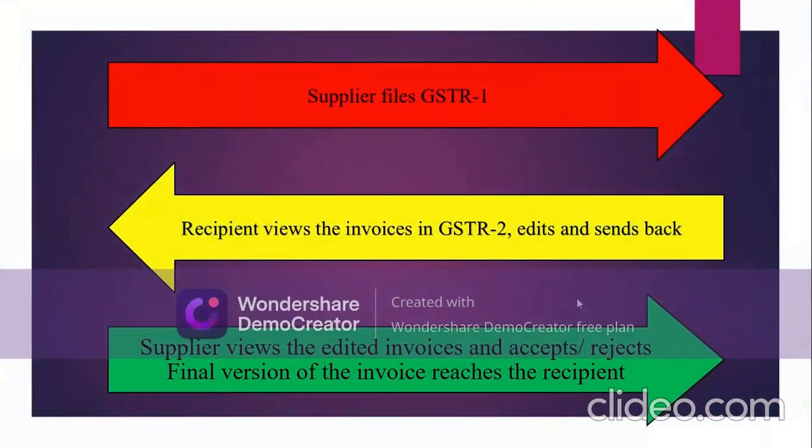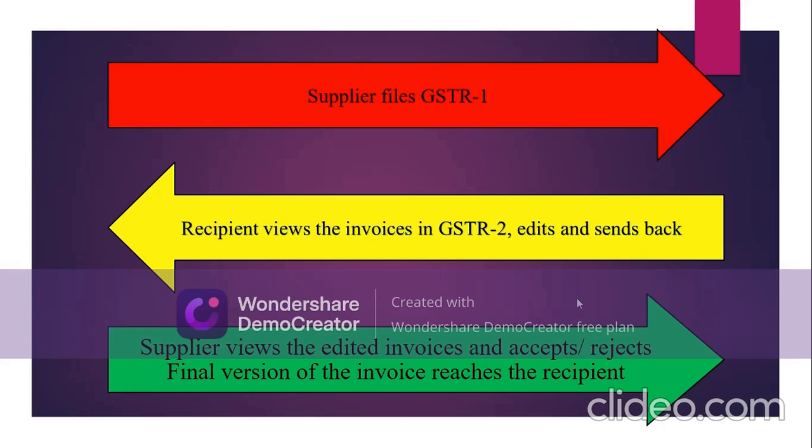Now, to explain the chronology of events, a supplier initially files GSTR 1, uploading details of all his invoices and sales of goods and services made by him. These details are then forwarded to the recipients, who view the invoices in GSTR 2. Initially, these invoices are auto-populated in GSTR 2A, using which GSTR 2 is made for the recipient.